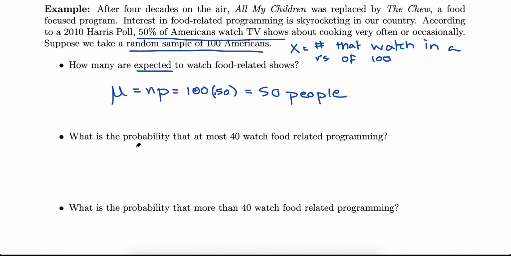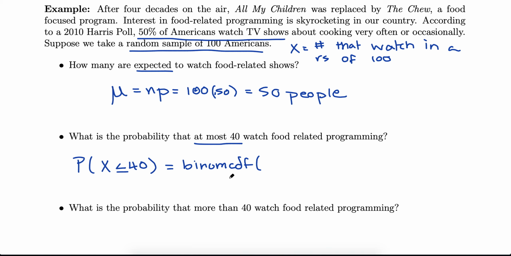All right, next one. What's the probability at most 40 watch food-related programming? So probability X at most means less than or equal to. At most 40, so max is 40. So 40 or below. This definition, less than or equal to, is the definition of binomial CDF. Okay, so less than or equal to, we're associating with CDF.